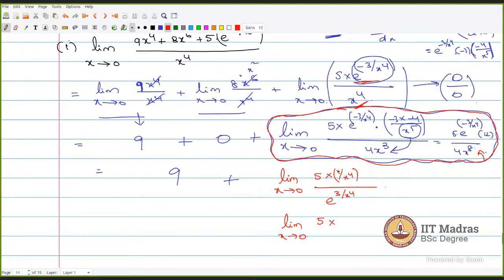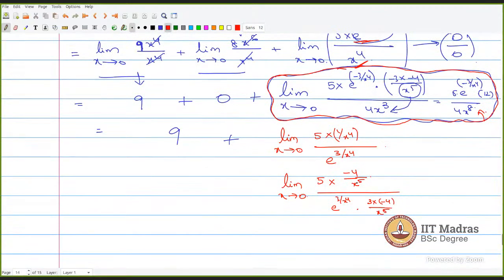5 times. What is the differentiation of 1 by x power 4? Minus 4 by x power 5. And what is the differentiation of e to the power 3 by x power 4? It is e to the power 3 by x power 4 into 3 into minus 4 by x power 5. Now you see this x power 5 and this x power 5 gets cancelled, and minus 4 and minus 4 will also get cancelled.